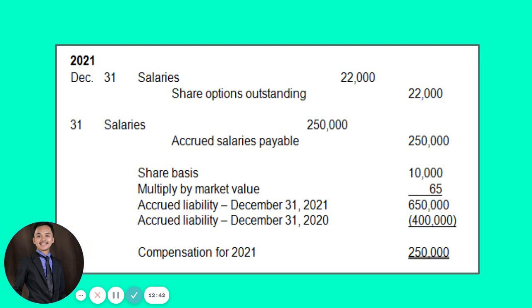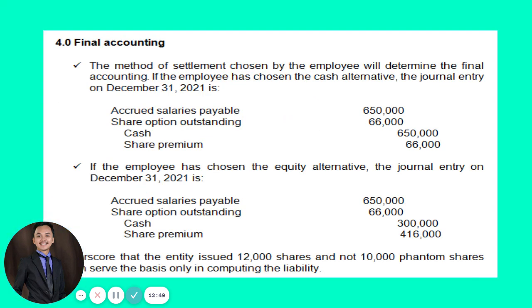For this year alone, 2021, your total salaries will be 272,000. Now, the final accounting, guys, this is very crucial. The method of settlement chosen by the employee will now be the determinant in the final accounting. Whether the employee has chosen the cash alternative or the equity alternative will be the determining point for our final accounting. So in this case, for example, let us assume, number one, that the employee has chosen the cash alternative, meaning their option is the option to receive cash.